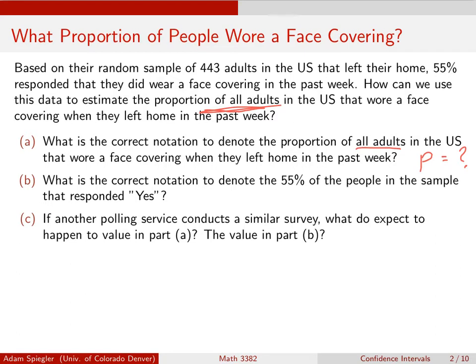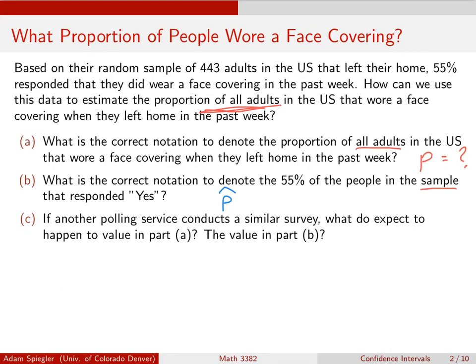So since this is referring to a sample, this is a statistic. And to denote this, we put hats over our values to denote an estimate. So this would be p hat, because this would not be the precise value for the population parameter, but our first point estimate for that.